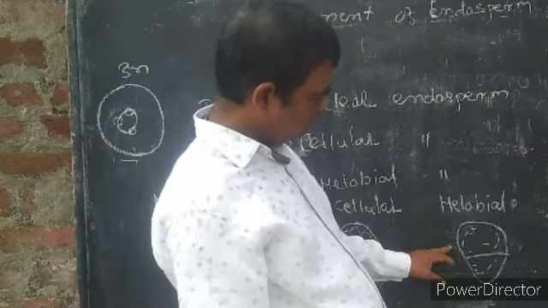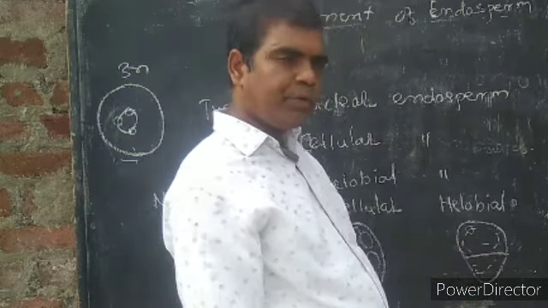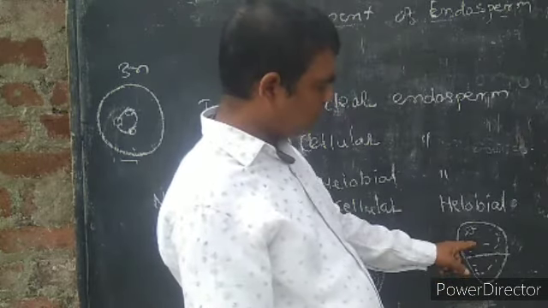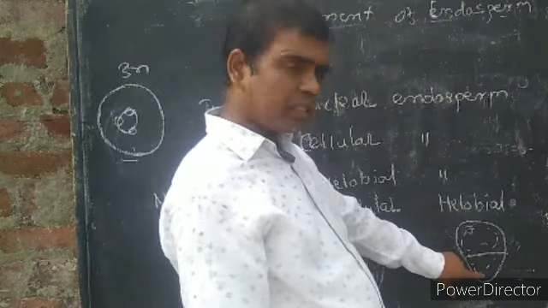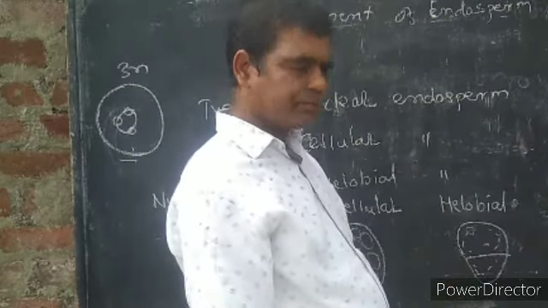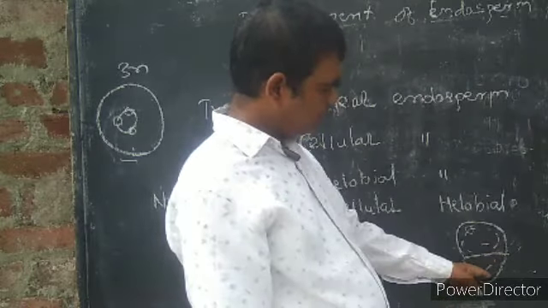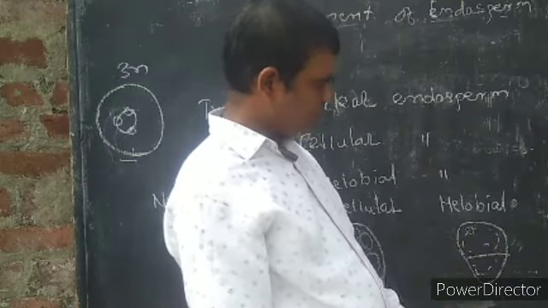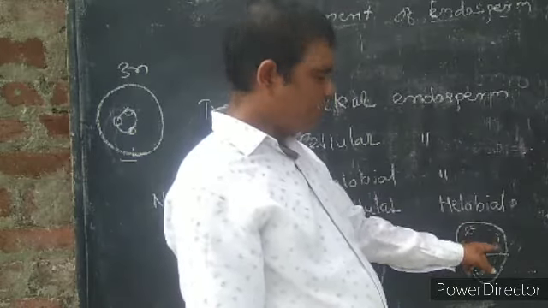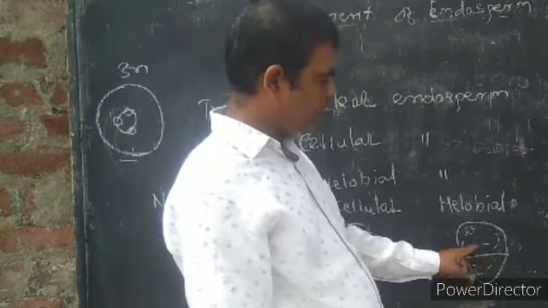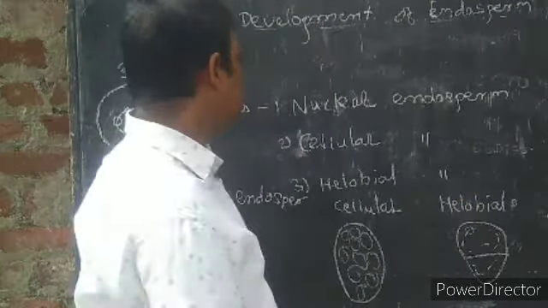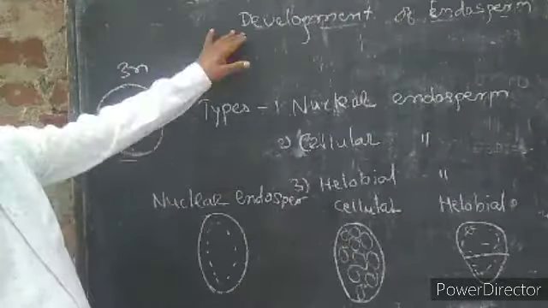Here cell division appears, with a larger cell towards the micropyle end and a smaller cell towards the chalazal end. The nucleus breaks down, and this process is called karyokinesis. After that cytokinesis appears and the cells are formed. This is called development of endosperm.